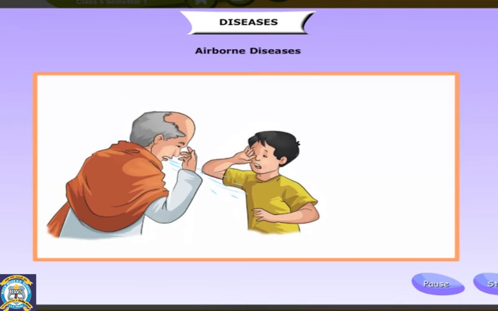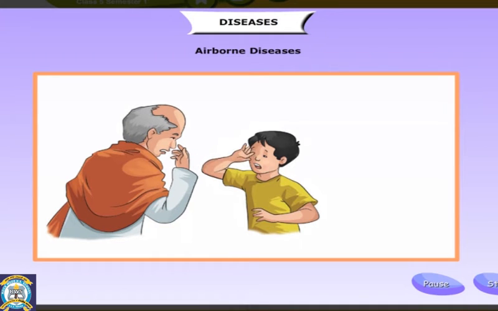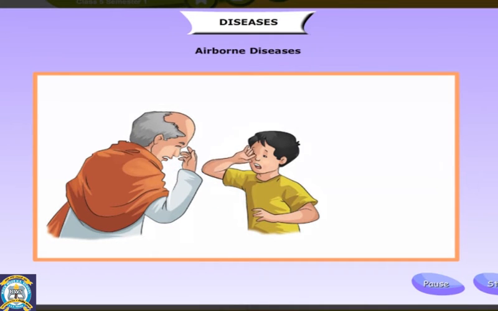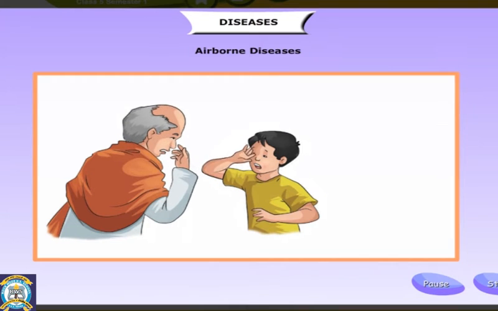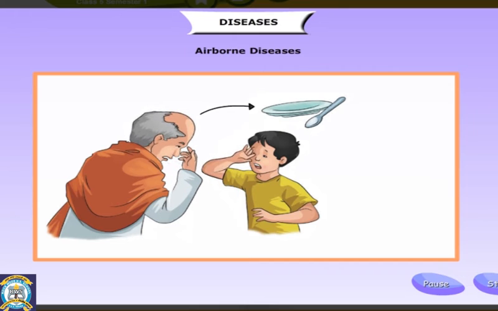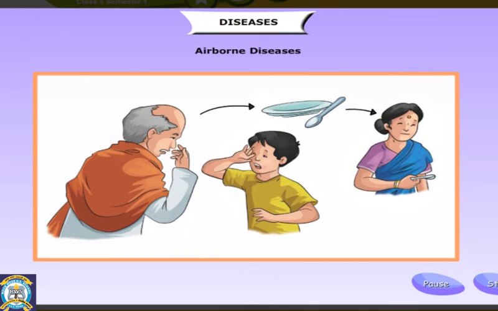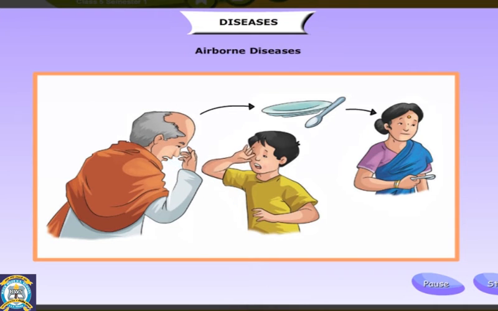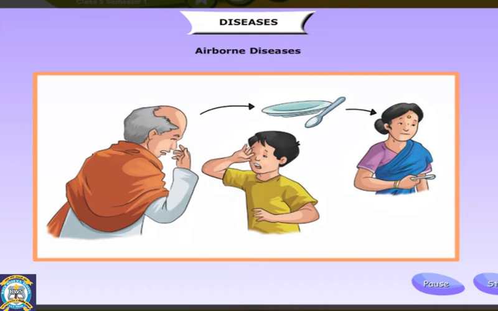Diseases spread by air are called airborne diseases. Tuberculosis is spread from the infected person through tiny droplets of saliva when the person coughs or sneezes, and by direct contact, such as using the infected person's towel, cup, or spoon. It usually affects the lungs. Hospitals generally have a separate TB ward.